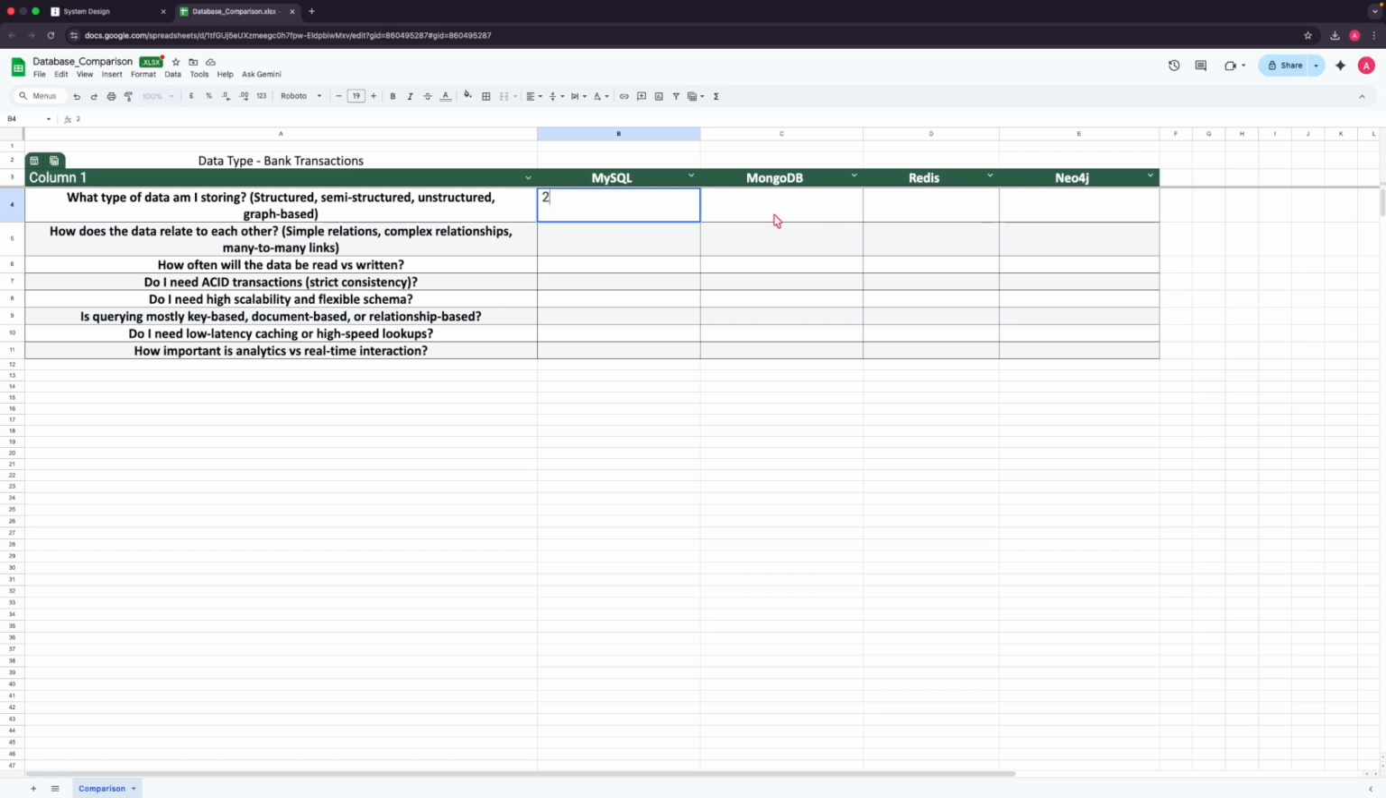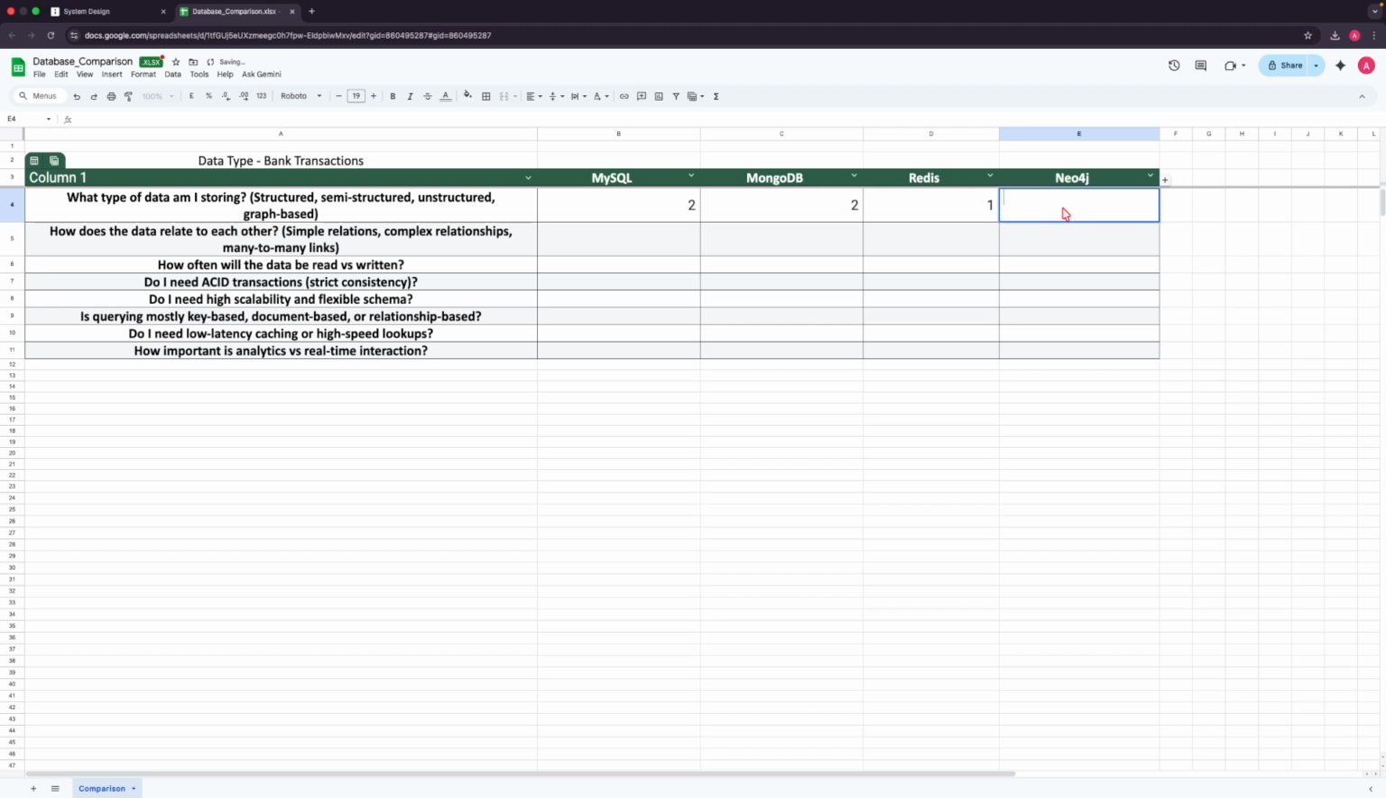Will MongoDB also help us store structured data? Definitely it will help us store the data in the same manner, so we can give it a 2. What about the Redis database? Will Redis help us store the data if it is structured? Then definitely it will help, but it's not as good as the other two databases. So that's the reason we can give it a 1.